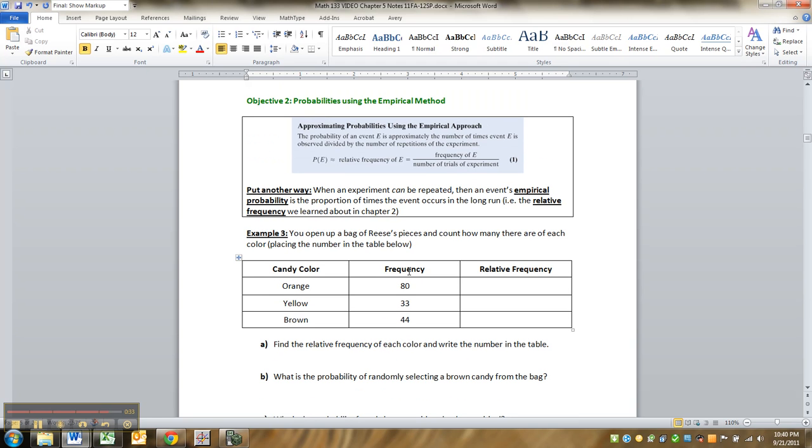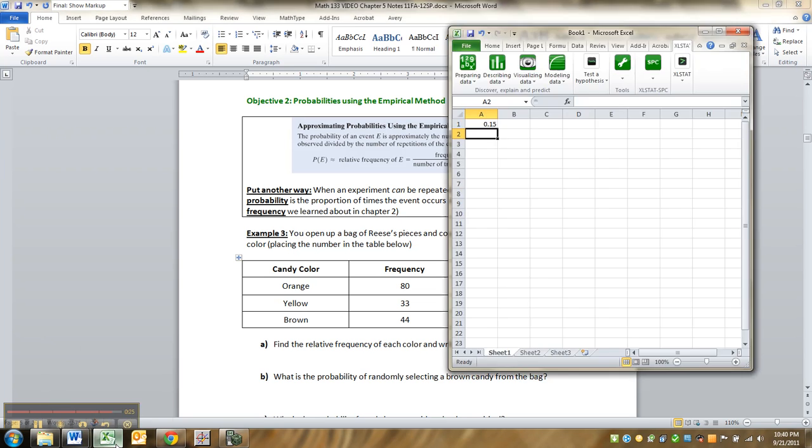You open up a bag of Reese's Pieces and count how many there are of each color, placing the number in the table below. All righty, so let me pull up this for a second. If I make this 80, 33, 44, I need the sum of those, 157. So each of those relative frequencies, oops, you know what, we're out of time. Let's hold that thought, and I'll be back for the relative frequencies for the next video.